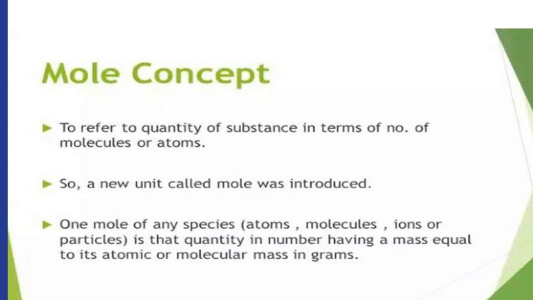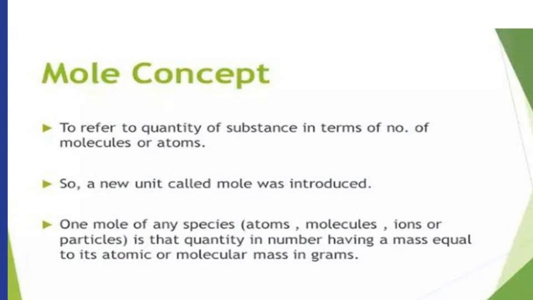The idea of a unit to denote a particular number of objects is not new. For example, a pair means 2 items, a dozen means 12 items. These are all familiar units. Likewise, atoms or molecules also have the same kind of measurement. It is called a mole. So, you can now understand that mole denotes the number of particles present.